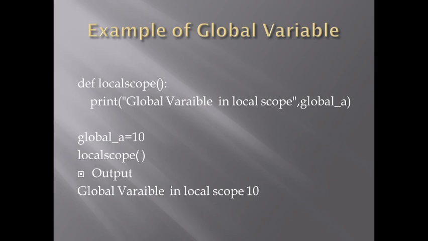So what we have done here, we have created a global variable global_a whose value is 10. Now we have created a function. In the function we are using the global variable global_a. So you can see without using the global keyword we can access it and print it. It is not required to use the global keyword.